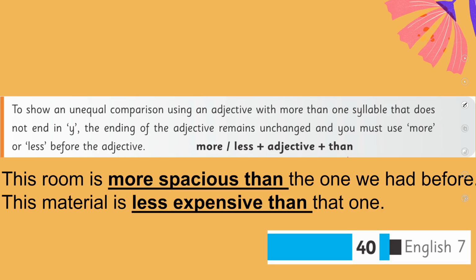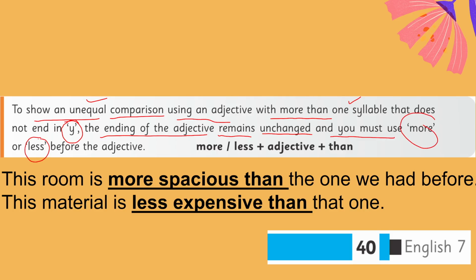Now, if you want to show an unequal comparison using an adjective with more than one syllable that does not end in y, the ending of this adjective remains unchanged and you must use more or less before the adjective. For example, this room is more spacious than the one we had before. This material is less expensive than that one.